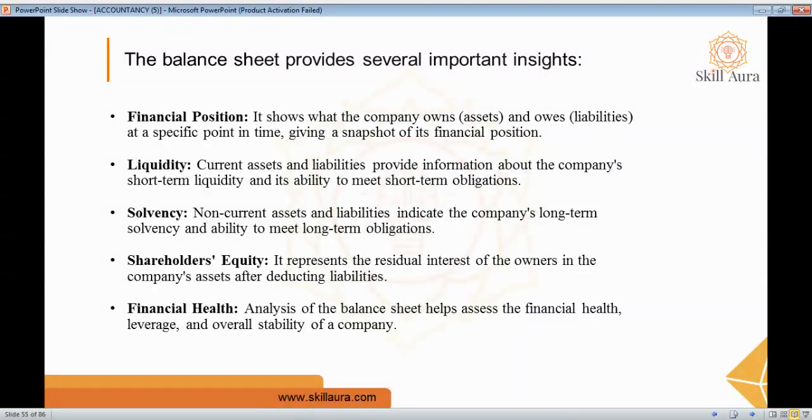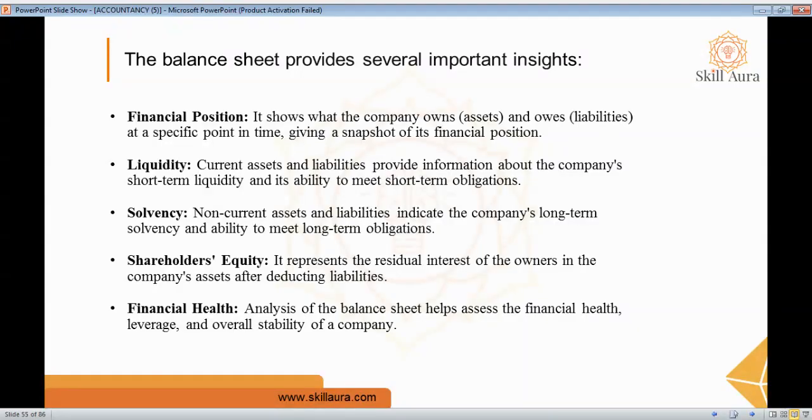Solvency is the opposite of liquidity, that is the ability of an individual or a company to meet its long-term obligations. It indicates whether a person or a company has enough assets to cover its debts or liabilities.